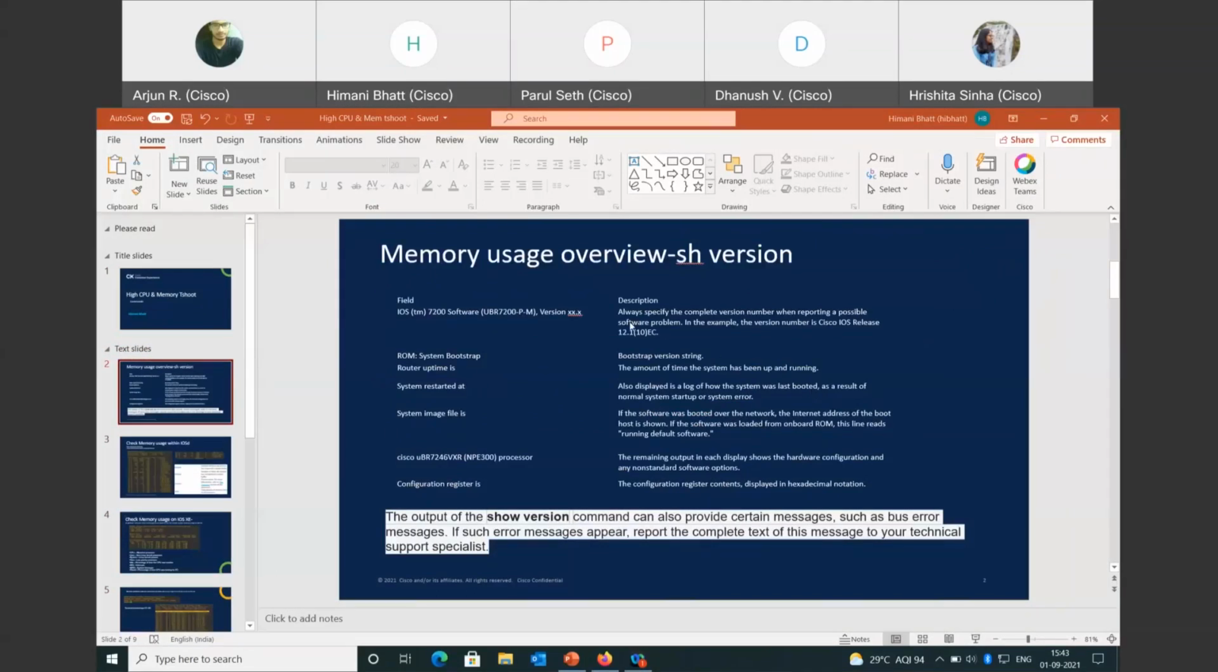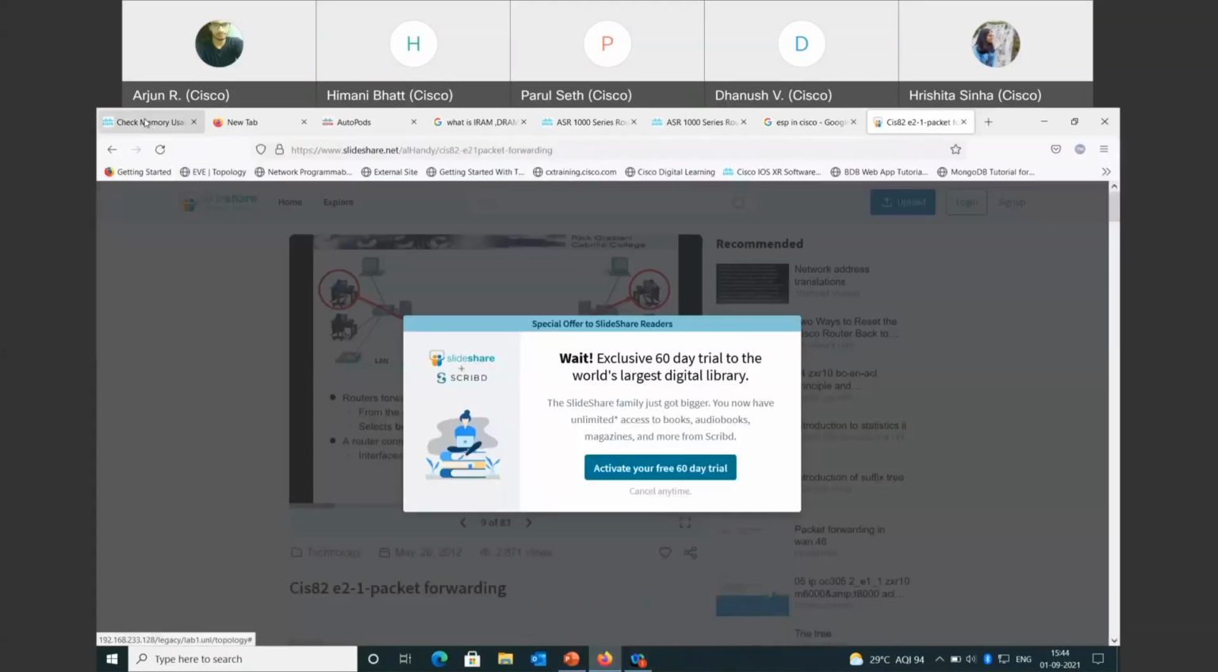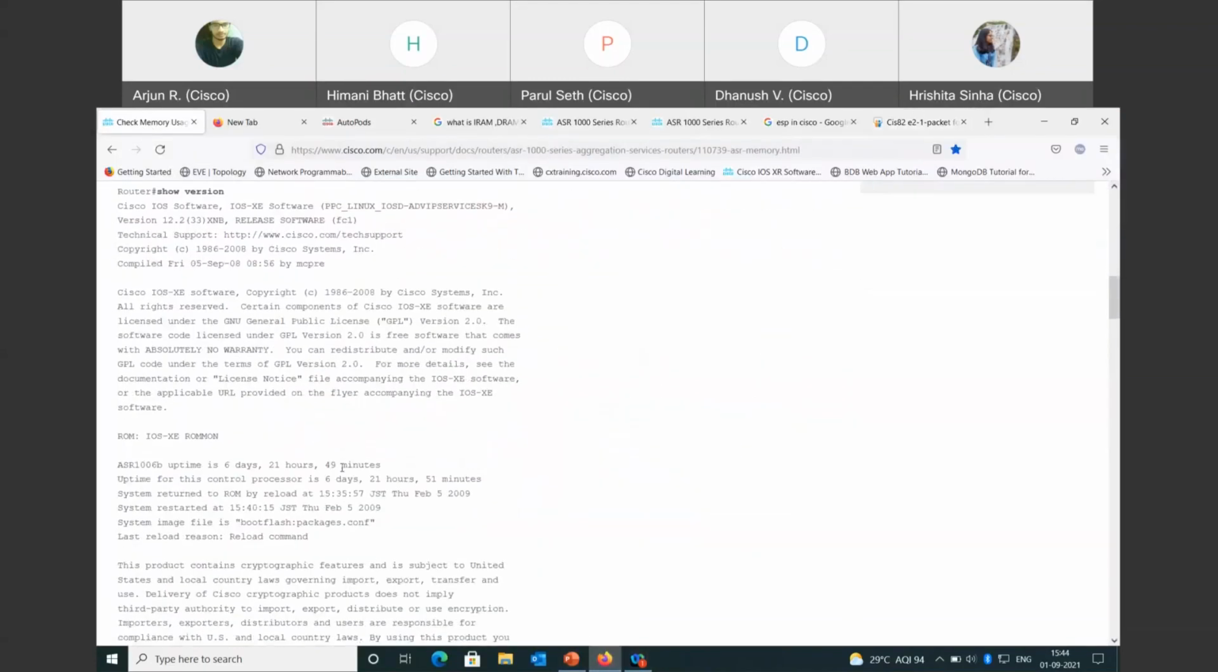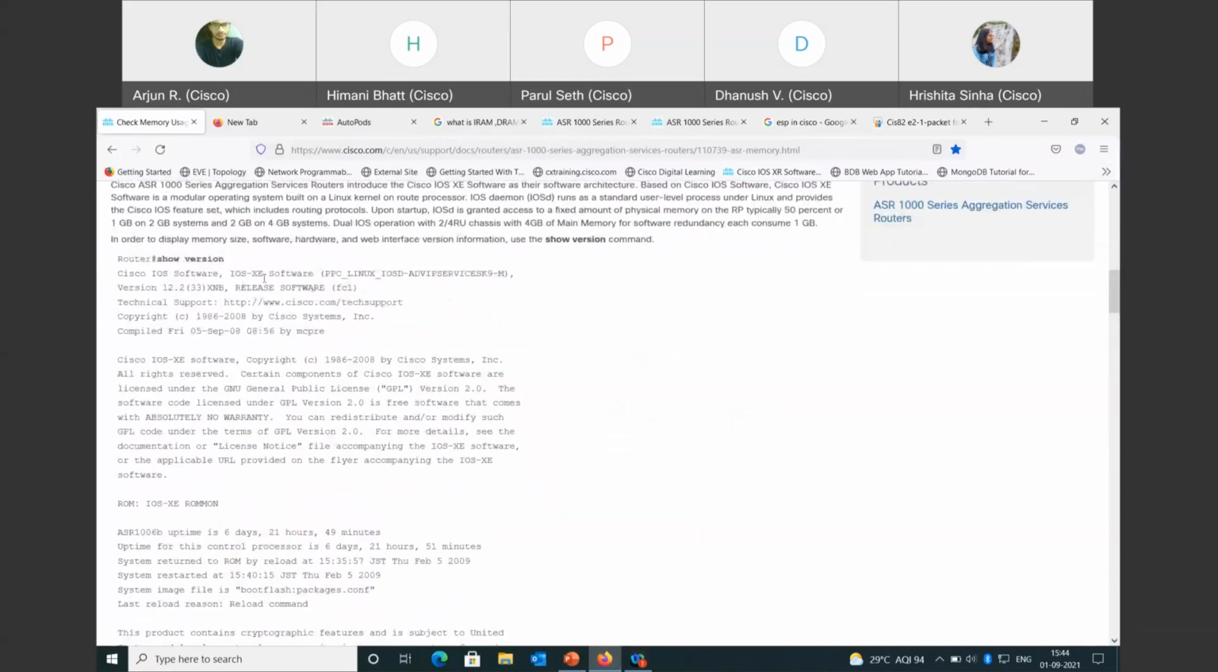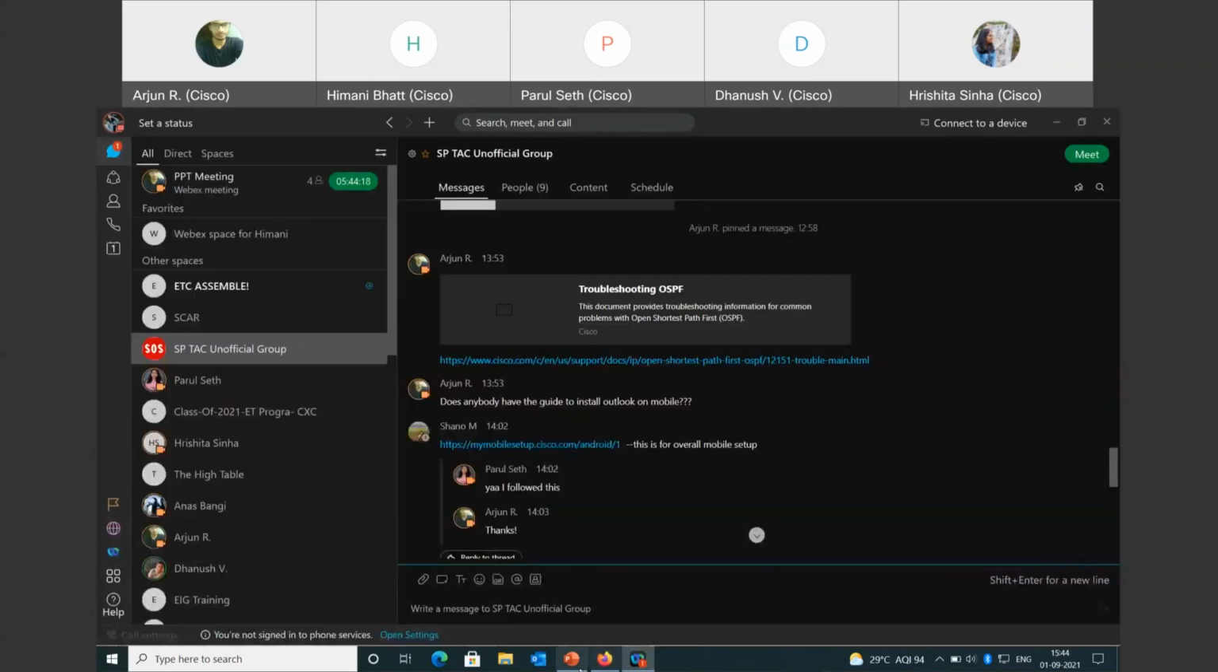We have all seen this command yesterday also. These are the fields it shows, and these are the descriptions. First, the field is version. I'll show it in the examples only. As we all know, this is the version.